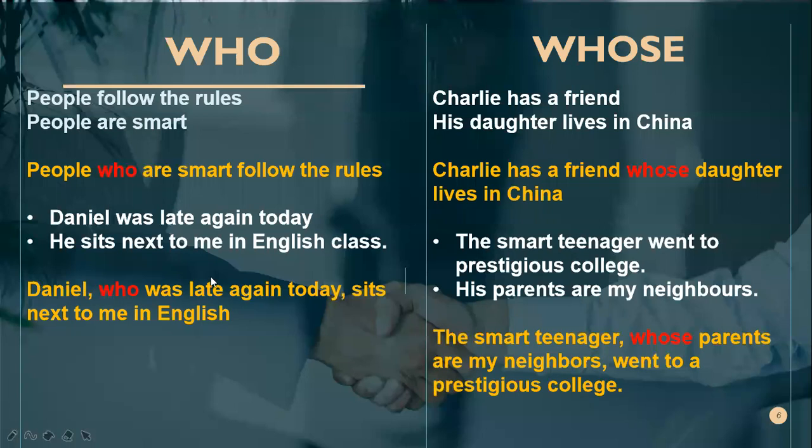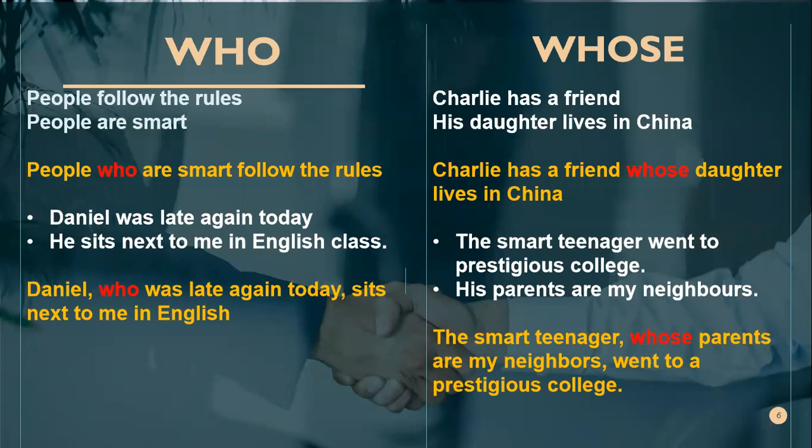Jadi sebenarnya ini kata sifat. Jadi who was late again today itu adalah kata sifat yang berbentuk kelompok kata, a kind of group of words. Sebenarnya dia juga terdiri dari subject and verb, but it is not complete meaning.